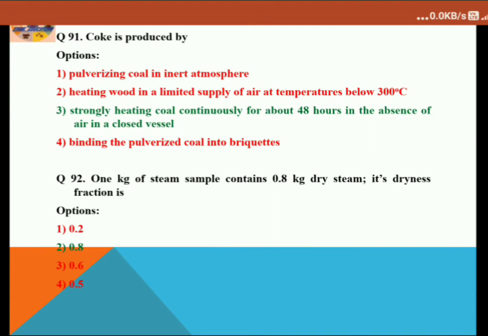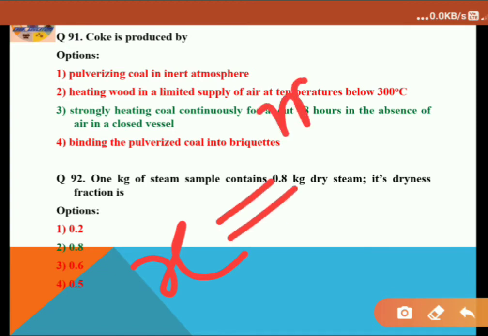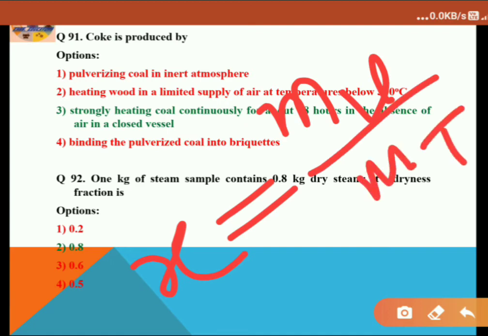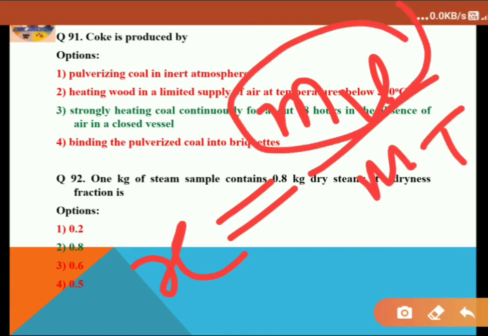Binding of pulverized coal into briquettes. It's question number 92. 1 kg of steam sample contains 0.8 kg dry steam. Its dryness fraction is, so what is dryness? It's a thermodynamic question as well. So x is the dryness fraction. As we know, x is equal to m_v divided by m, the mass of vapor to the total mass.